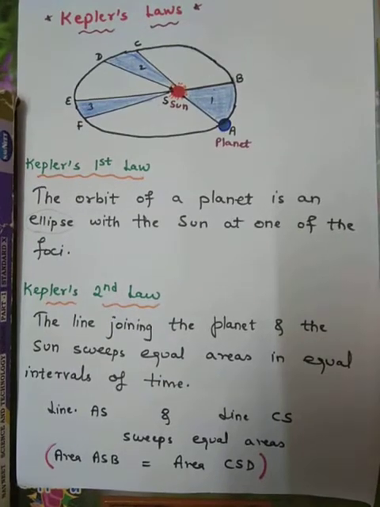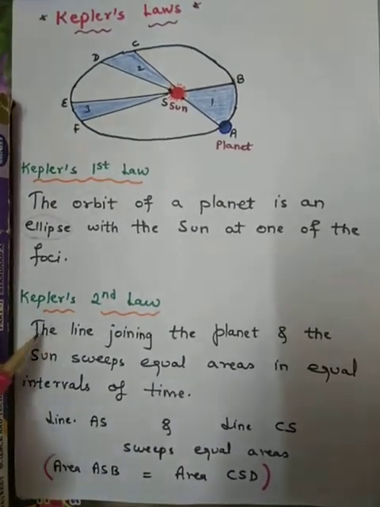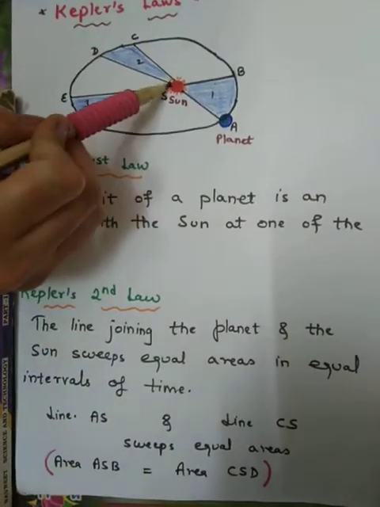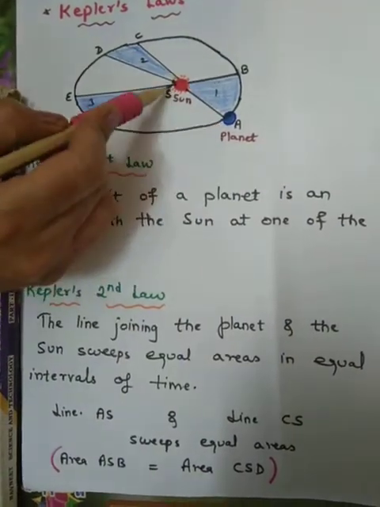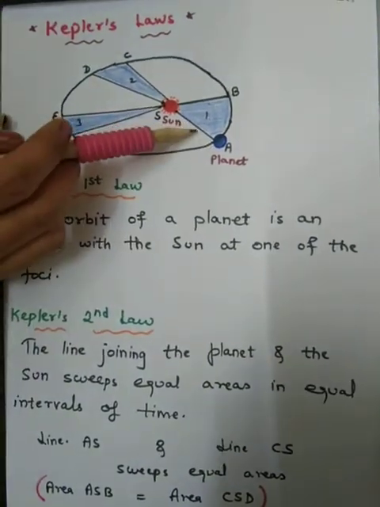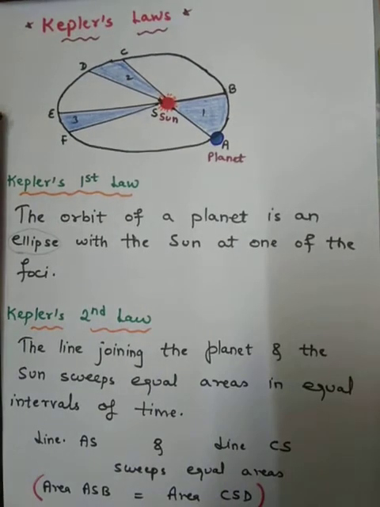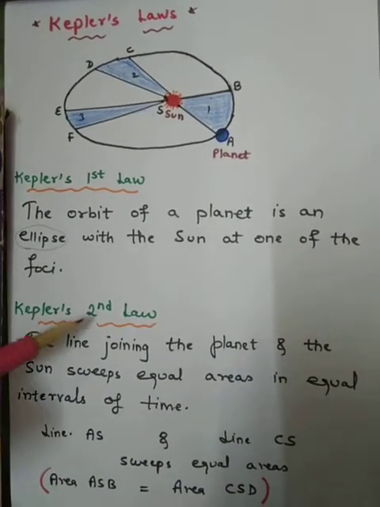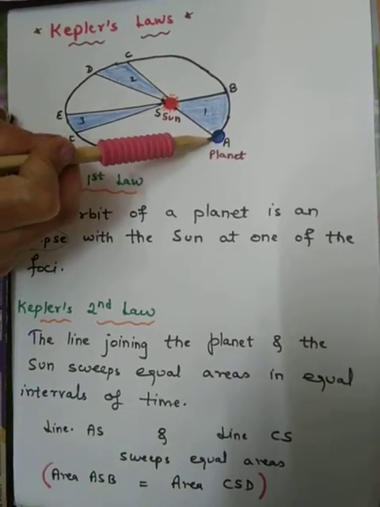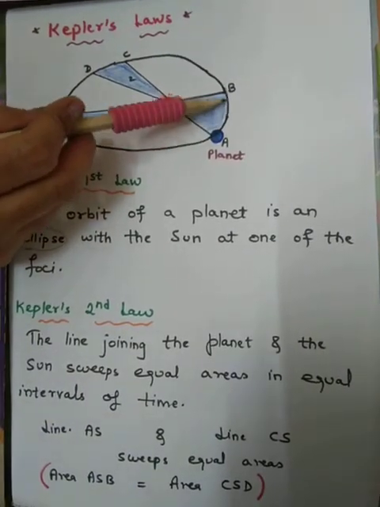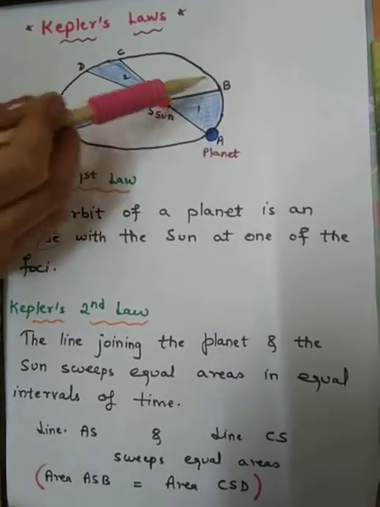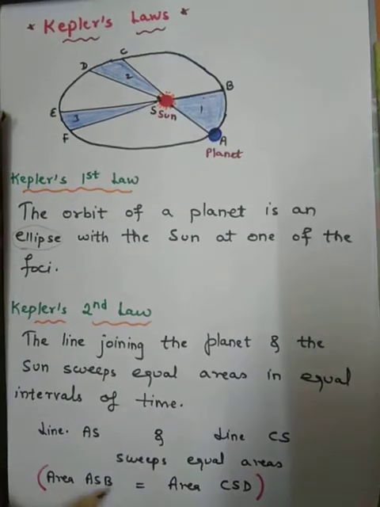What is Kepler's second law? The line which is joining the planet and the sun. See, this is the planet and this is the sun, and the line is AS. The line joining the sun and the planet sweeps equal areas in equal intervals of time. This is Kepler's second law. What this means: if the position of my planet is A and it starts moving and stops at B, what is the area swept? It is ASB.